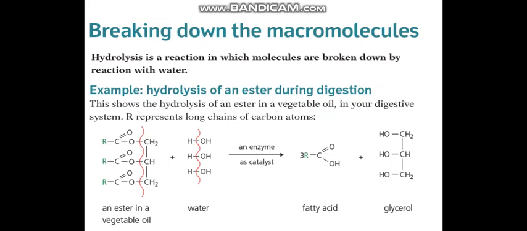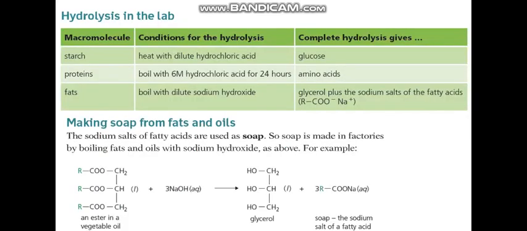Now look at this reaction. This shows hydrolysis of an ester in a vegetable oil in our digestive system. This ester molecule undergoes hydrolysis with the help of an enzyme as catalyst to produce fatty acid and glycerol. We can also carry out hydrolysis of starch, proteins and fats in the lab.